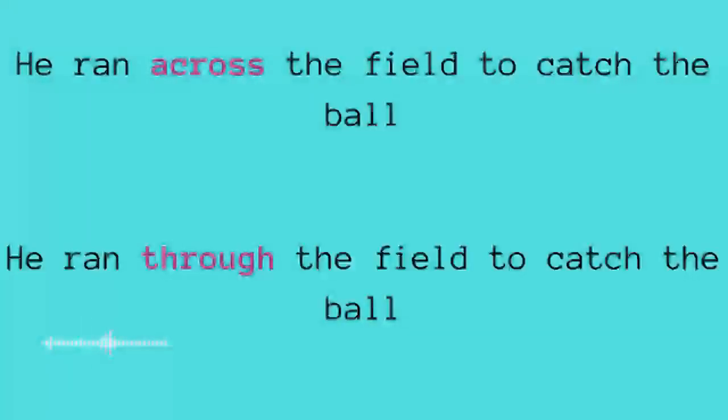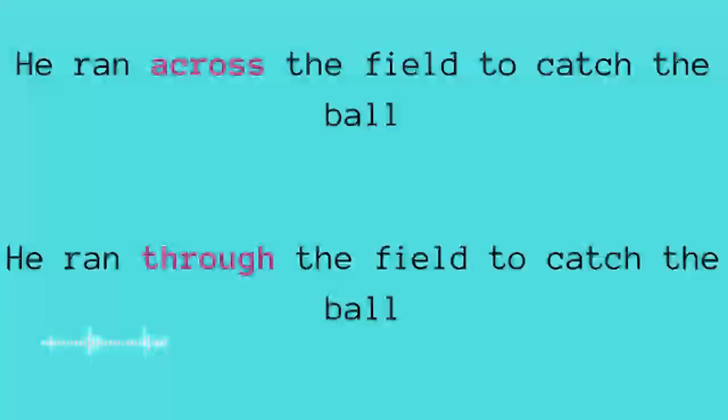He ran across the field to catch the ball. And the second one, he ran through the field to catch the ball. What are the differences between the two? If we look at the first one, he ran across the field. That means he was running from one point to the other point without going right and left, like he was going from one position to the other position.